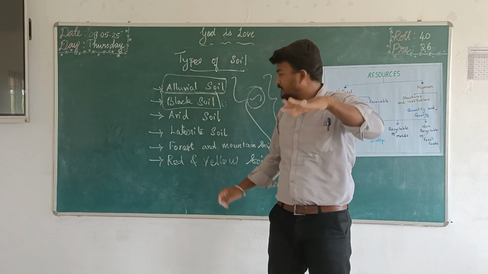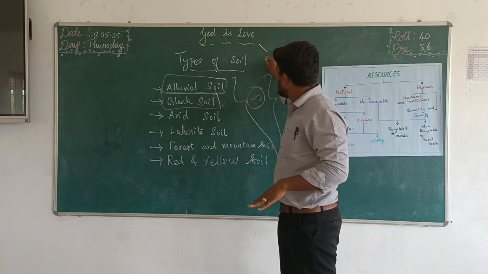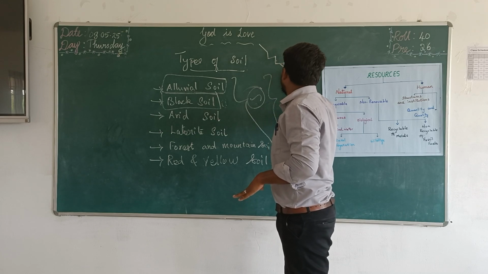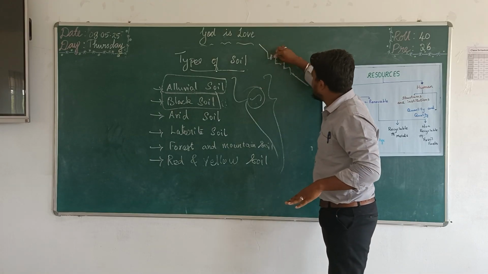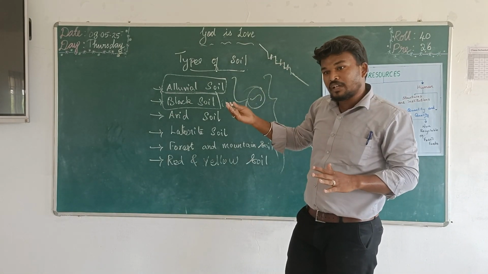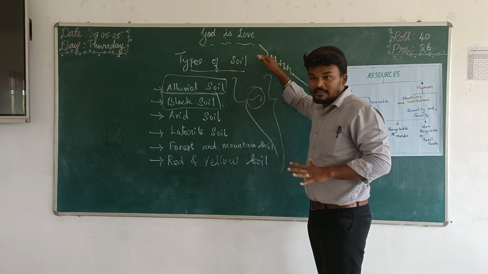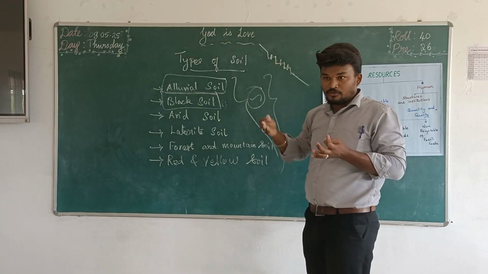There are mountains, and we can use them as terrace steps. We can cultivate these areas. We conserve the soils, and we can save the water also.